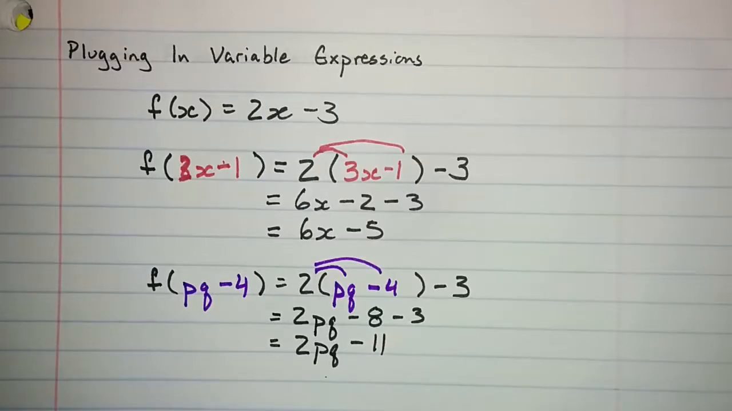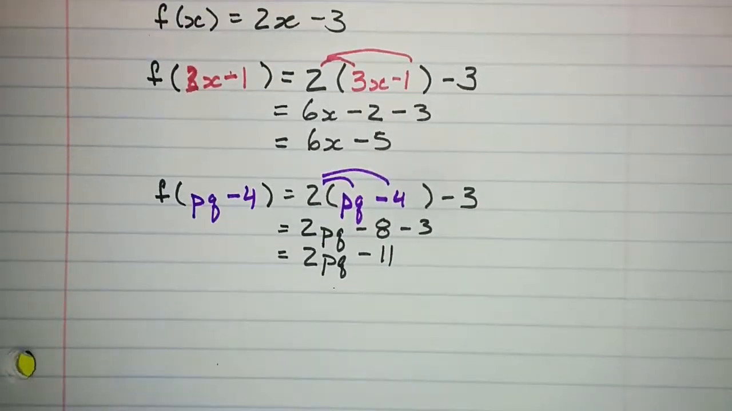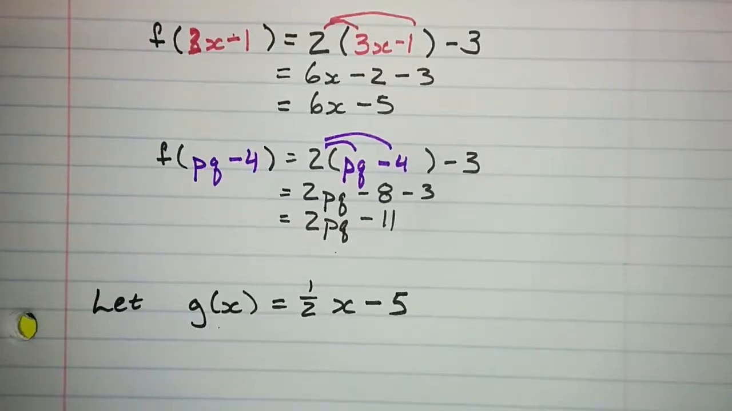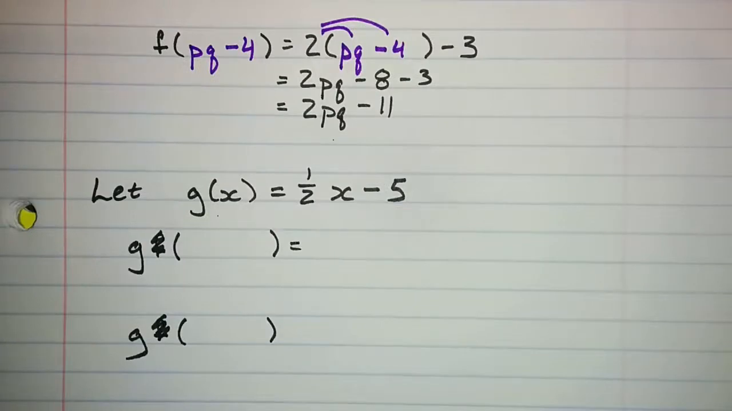I'm going to give you one of these to try as well. I'm going to say, let g of x be 1/2 x minus 5. Try to find g of x squared minus 4 and g of ab plus c. Pause the video and try this now.